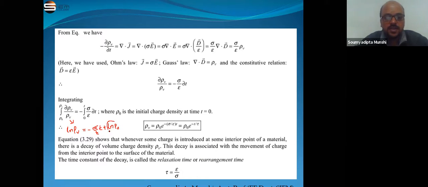This is the integration constant. As we have ln rho v, that's why we take the integration constant as ln rho 0.